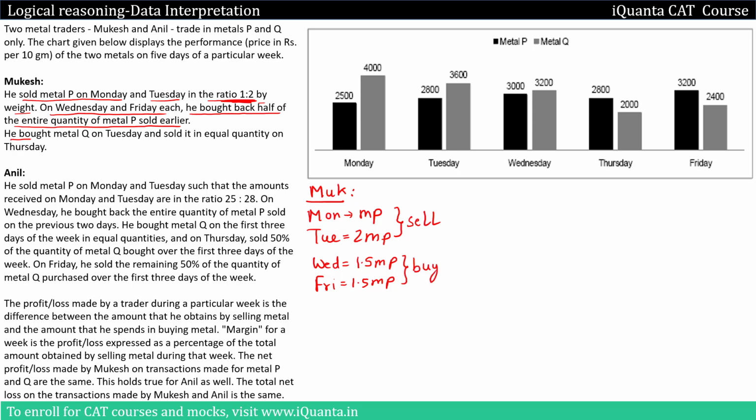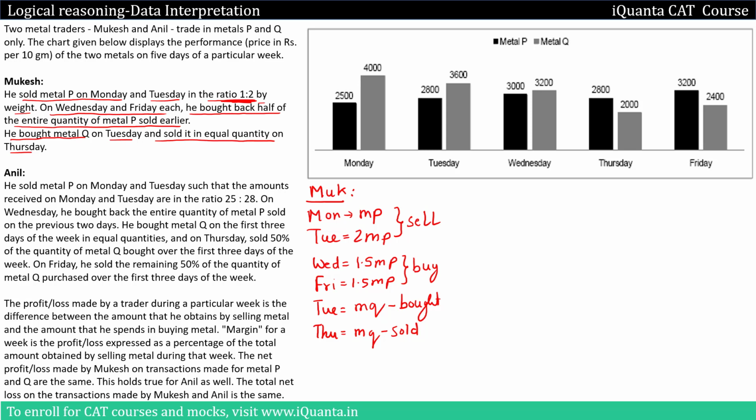Then we were also given that he bought metal Q on Tuesday and sold it in equal quantity on Thursday. So if we take it regarding metal Q, then let me write: Tuesday he bought metal Q, that means MQ, and Thursday he sold it, so MQ will be sold. So this is bought and this is sold. I hope everything is clear till now.